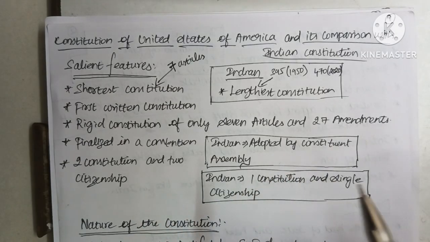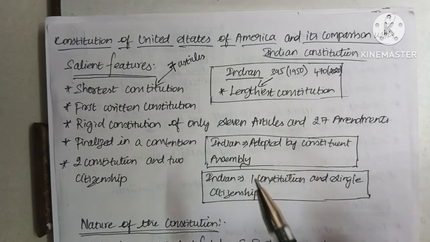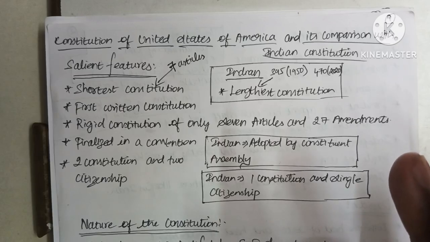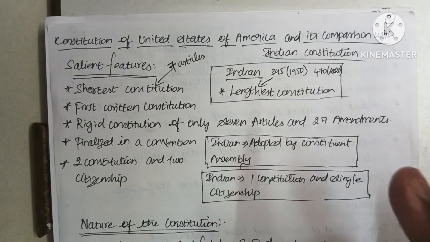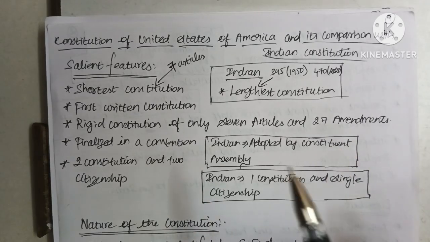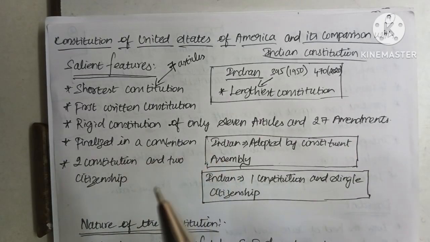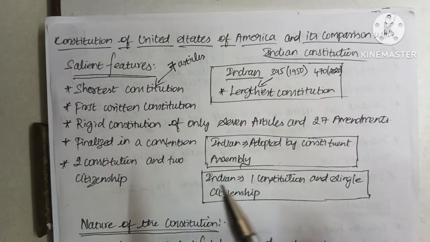For example, if a person is born in India in a state like Kerala, he is an Indian citizen; we cannot say that he is a Kerala citizen. He is an Indian citizen. So in India there is only one citizenship, but in the US there are two citizenships. He is a citizen of the particular state where he was born, and he is also a citizen of the United States of America.